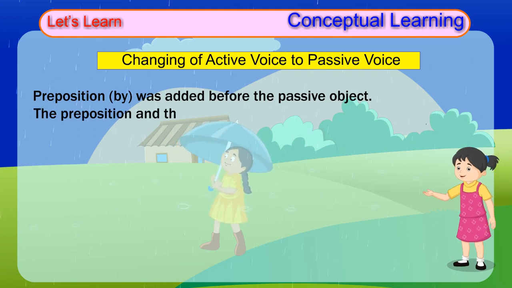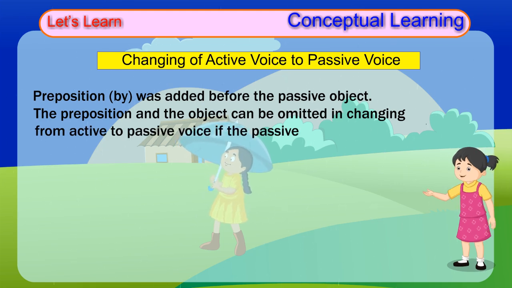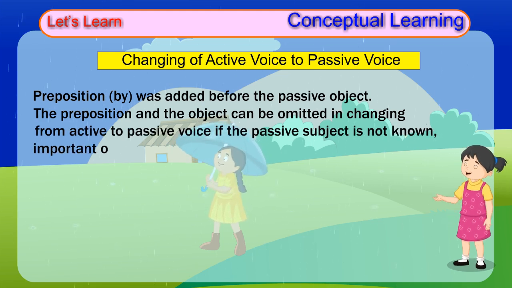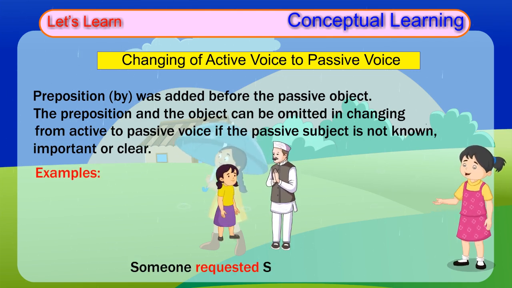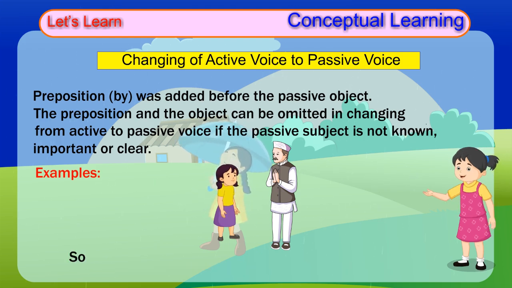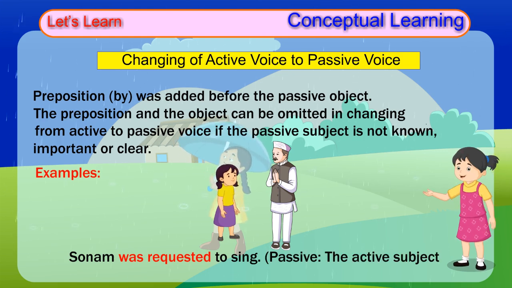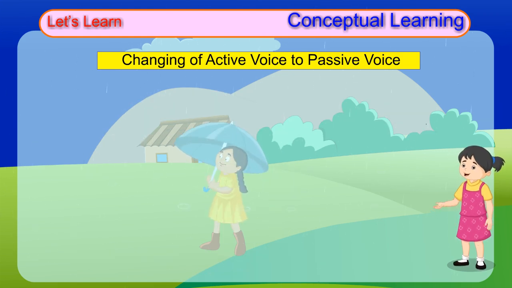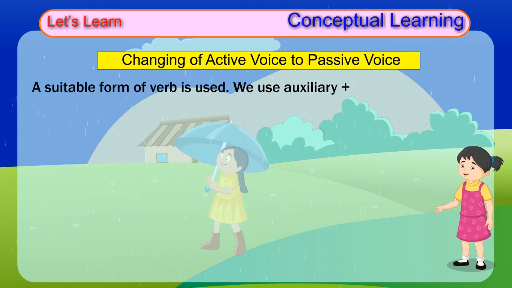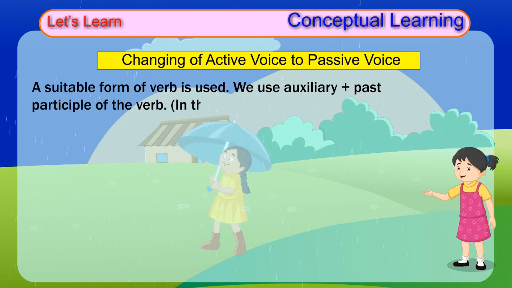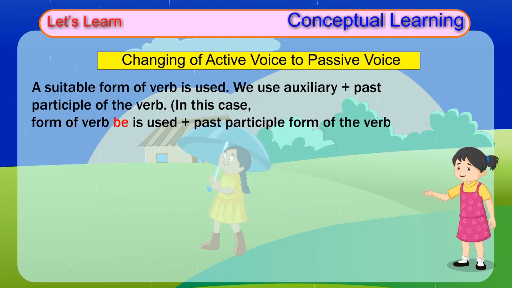The preposition and the object can be omitted in changing from active to passive voice if the passive object is not known, important, or clear. Example: someone requested Sonam to sing. Active. Sonam was requested to sing. Passive. The active subject someone is omitted. A suitable form of verb is used. We use an auxiliary plus the past participle of the verb. In this case, a form of the verb be is used plus the past participle form of the verb.